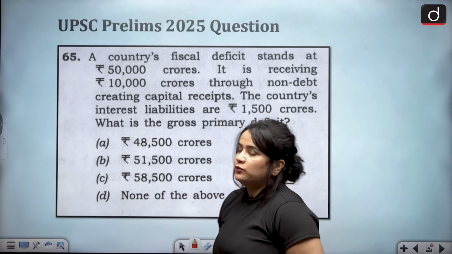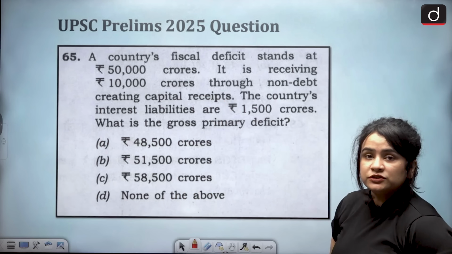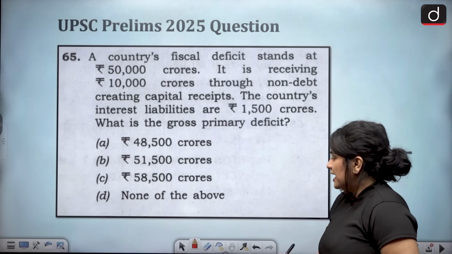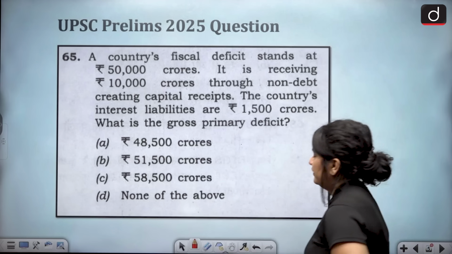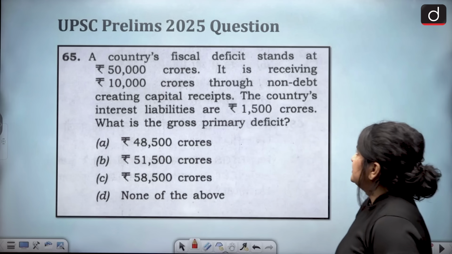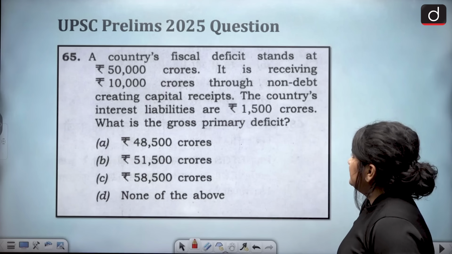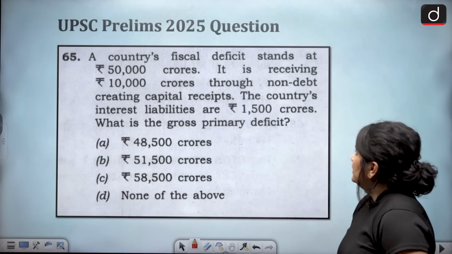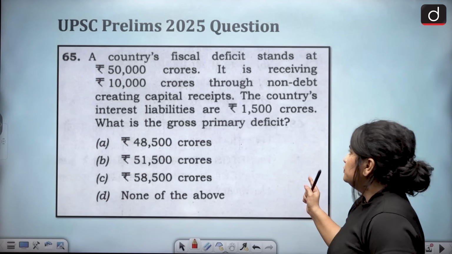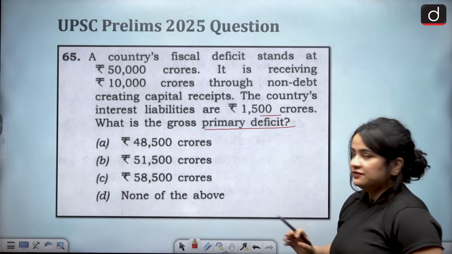Again, 2025 question, and a lot of students in this question got really confused. However, if we try to understand things, we'll realize that it is not really very hard. Now, a country's fiscal deficit stands at rupees 50,000 crores. It is receiving rupees 10,000 crores through non-debt creating capital receipts. The country's interest liabilities are rupees 1,500 crores. What is the gross primary deficit?